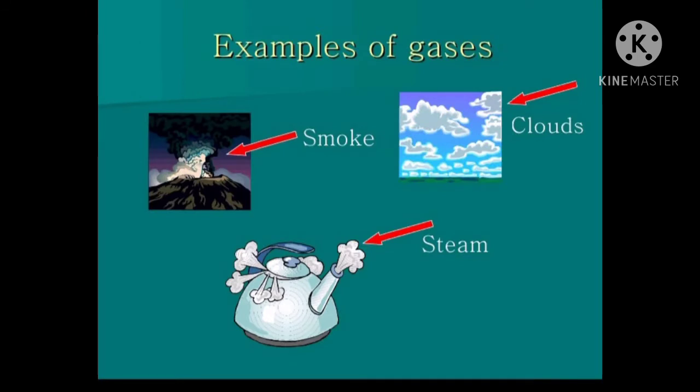These are a few examples of gases. Gases are available in our surroundings but we cannot see them. Some examples are carbon dioxide, oxygen, nitrogen that are available in our surroundings.